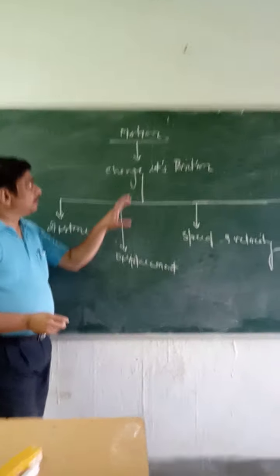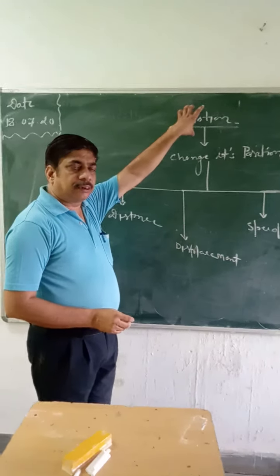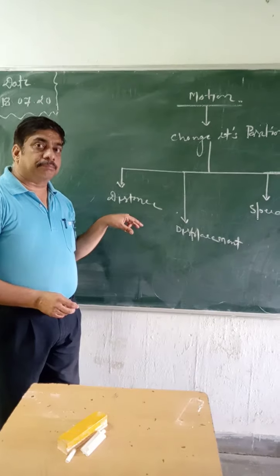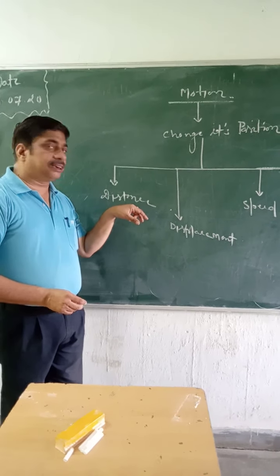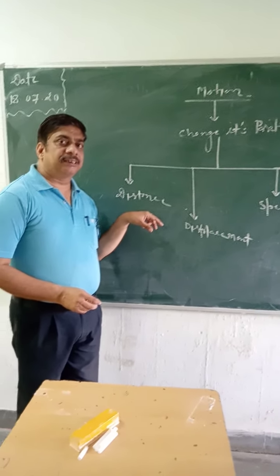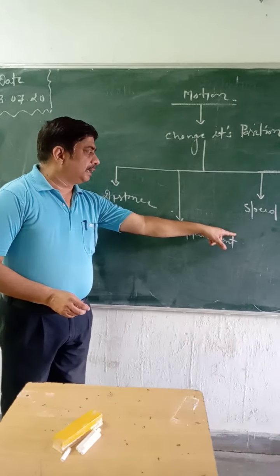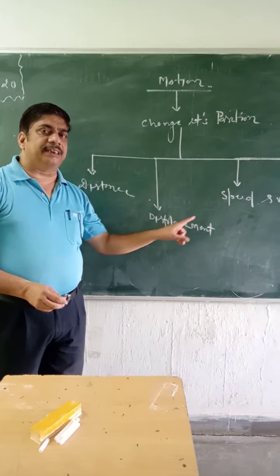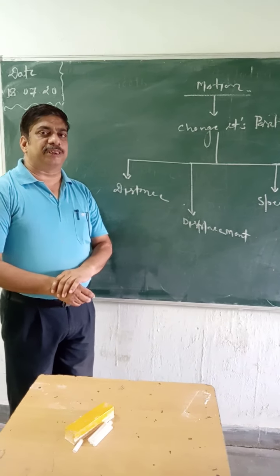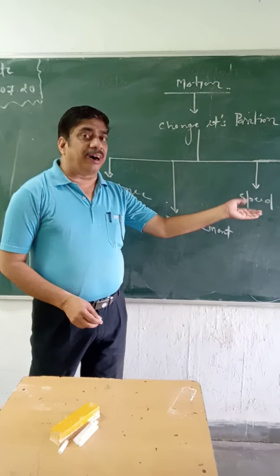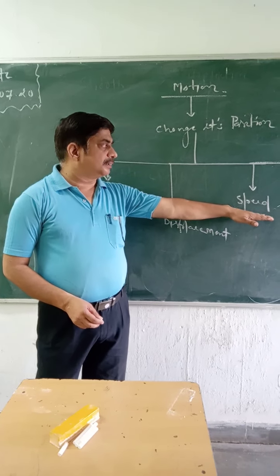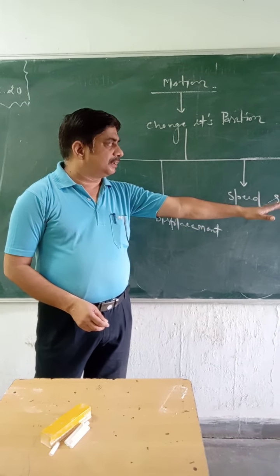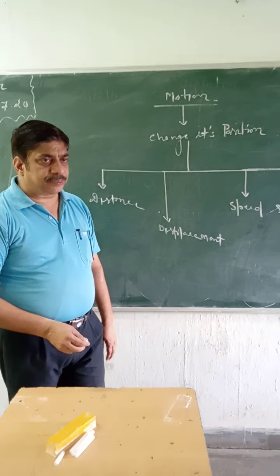So the motion of any object can be described by the distance, how far the moving object is from the origin. Along with the direction, it becomes displacement. How fast the moving object is, that is the speed. How fast along with the direction, that is the velocity.